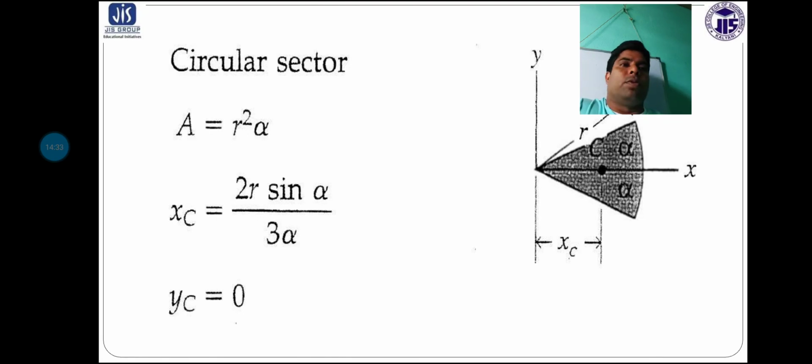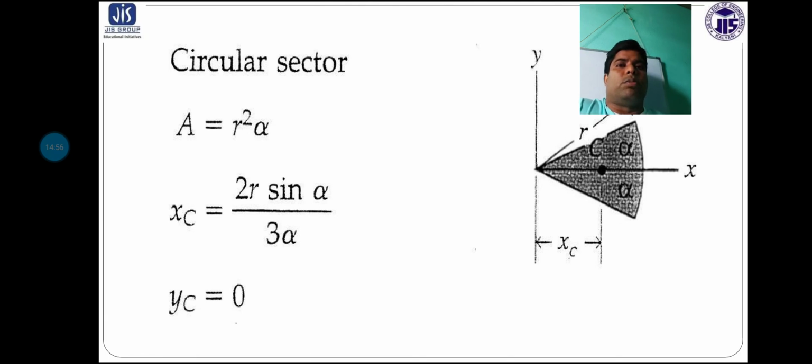If any body is symmetrical about the x-axis or y-axis, you have to find out only x bar or y bar. If a figure is not symmetrical about any axis, in that case you have to find out both the values of x bar and y bar.